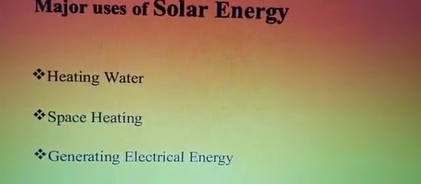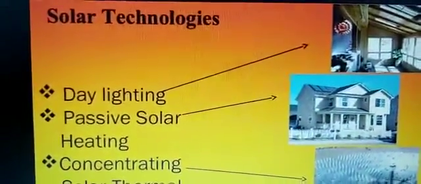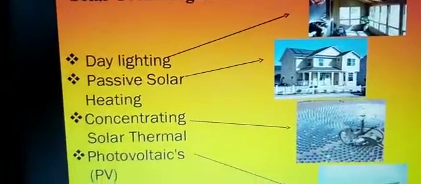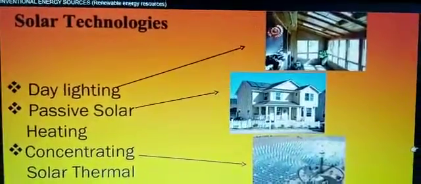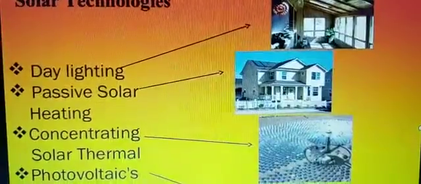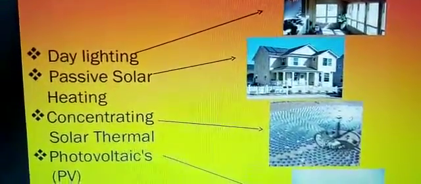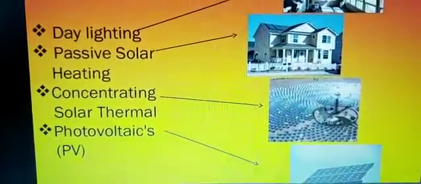Because children, you can see on the street roads the big poles with street lights, they also give light with the help of solar energy. So day lighting, the picture is showing children day lighting, passive solar heating, then concentrating solar thermal, and photovoltaics, means PV.